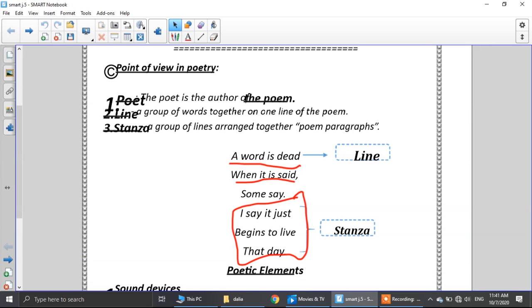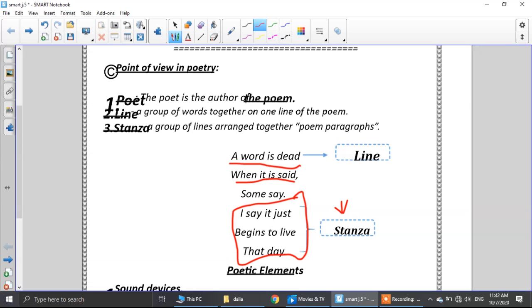Can you see this one? Can you see this word stanza? The stanza is a group of lines, arranged together to form a stanza. The group of lines together on one line of the poem is called a line. When it is said, this one is called a line. But here, as you see in this one,